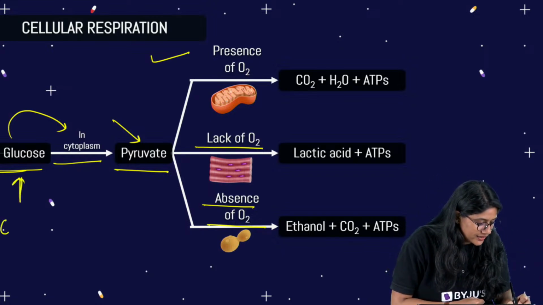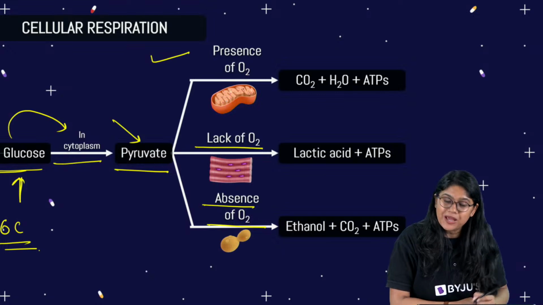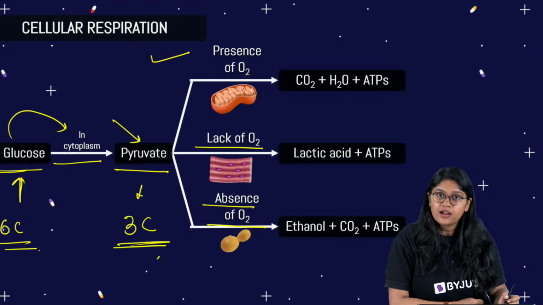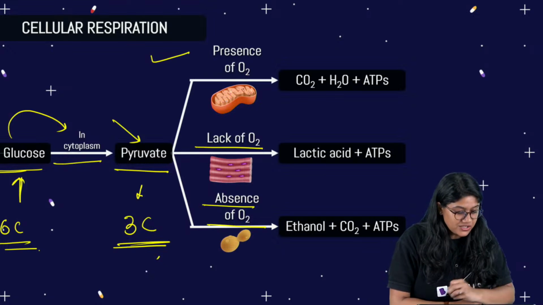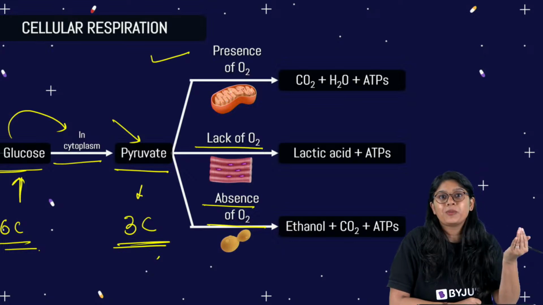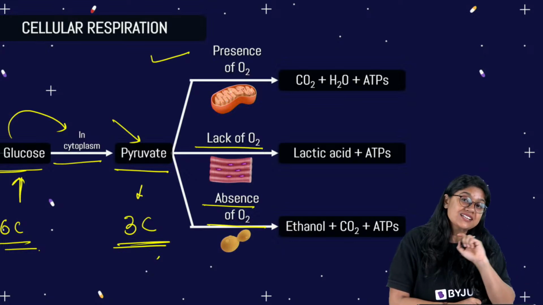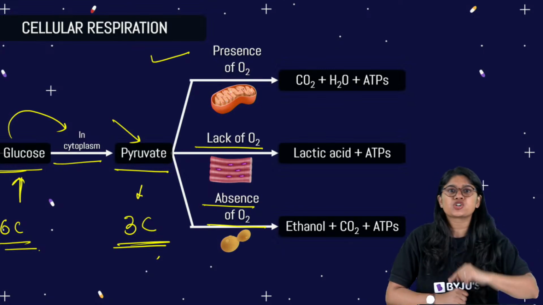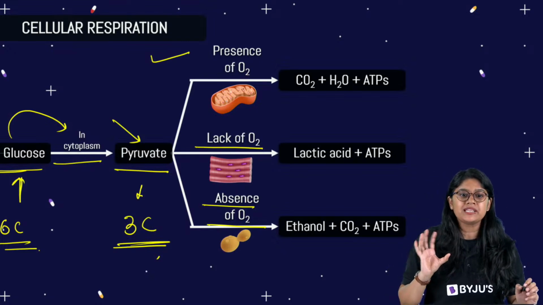See, glucose again is a 6 carbon. In the cytoplasm, we have the pyruvate, 3 carbon, right? What will happen in the lack of oxygen? We'll see the formation of lactic acid. Now, lactic acid is a 3 carbon compound. Yes or no? Right? Lactic acid is a 3 carbon compound, and over here we see the conversion happening, but the carbon molecules remain the same.